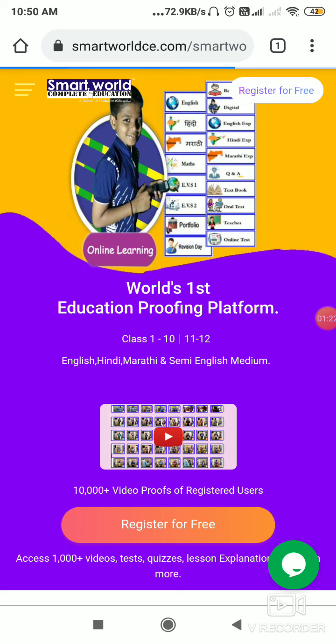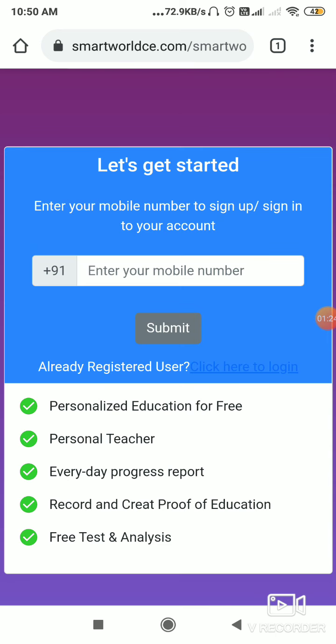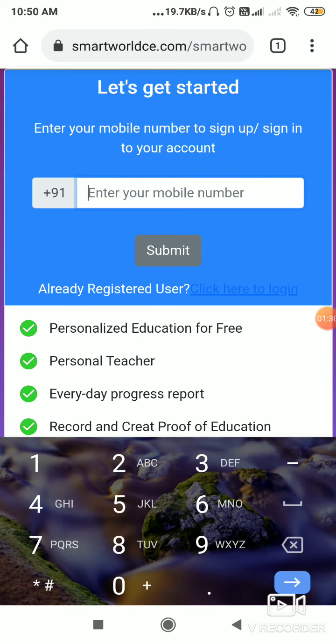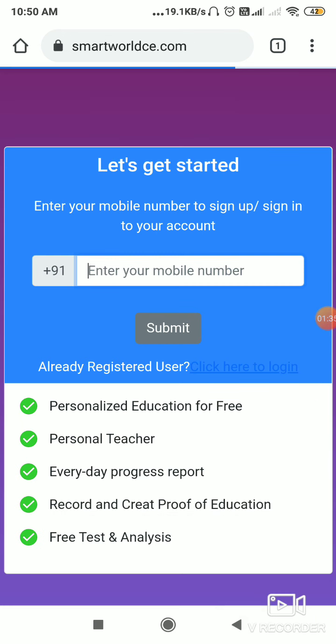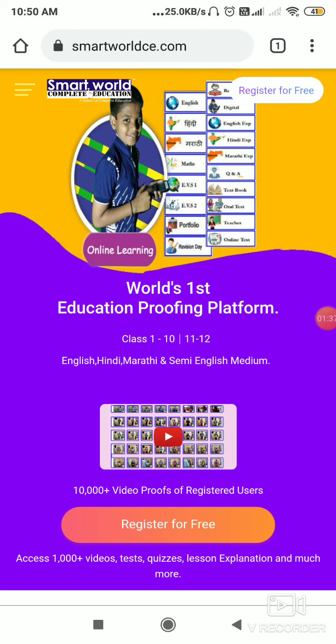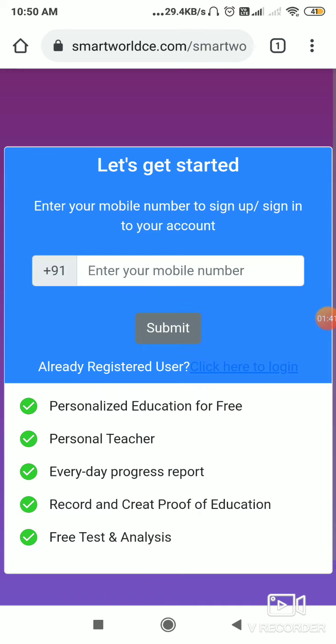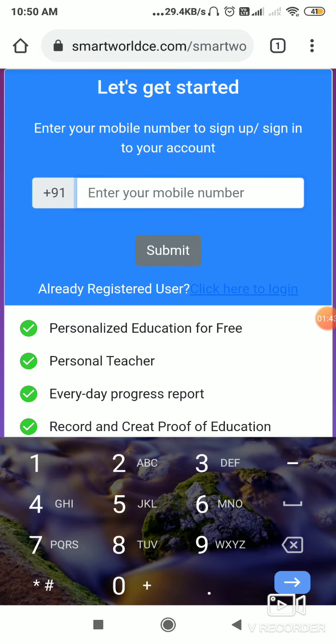Basically the internship is to validate the authenticity of the content, right? So you have to enter here, register for free, click anywhere, register for free. Then you will see, enter your mobile number.